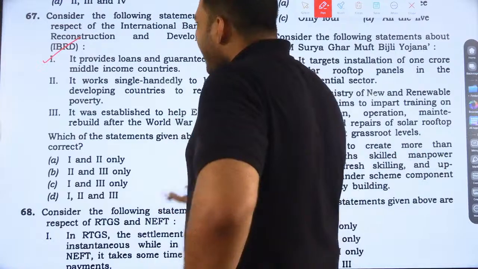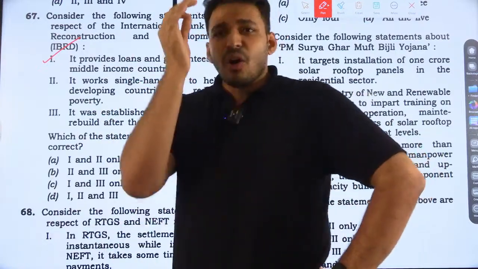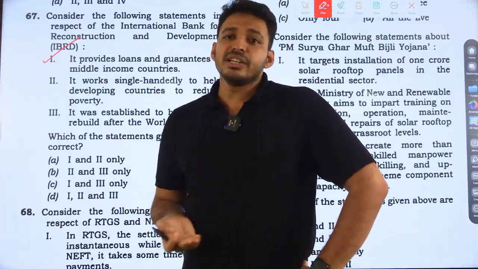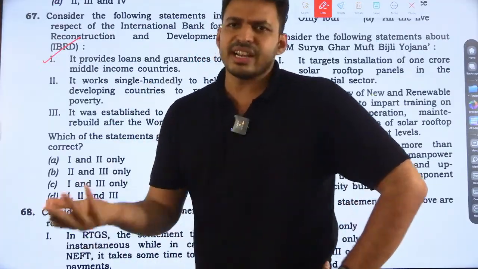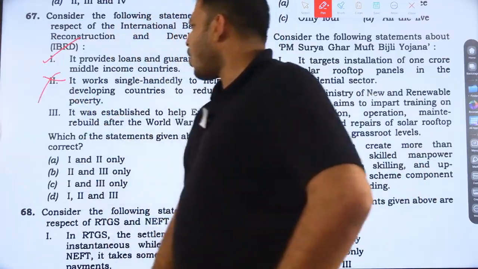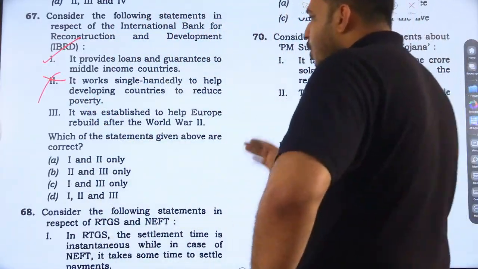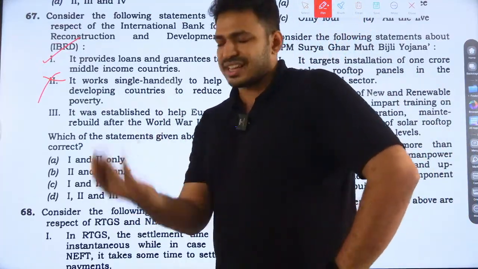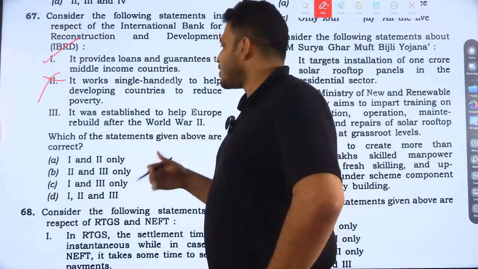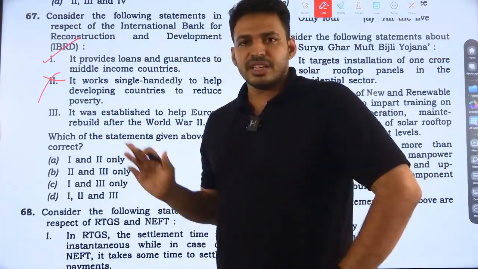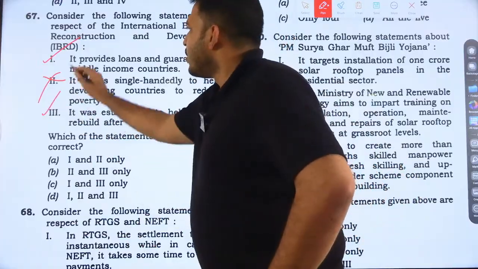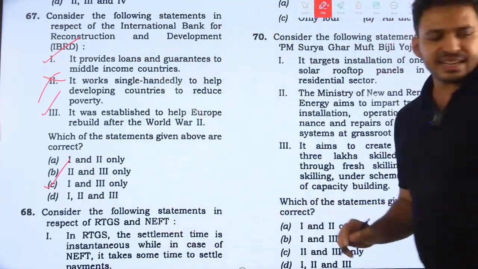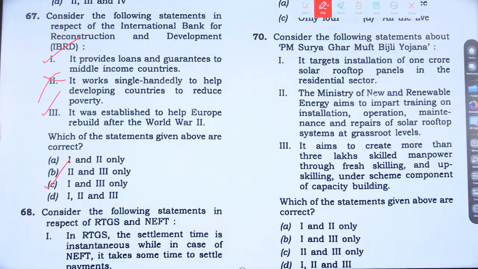Again, it's a logical thing. It says it is the only bank which helps the middle income countries to reduce poverty. That definitely won't be right. It's an extreme statement. Wrong. It was established to help Europe rebuild after the Second World War. I mean, after the Second World War it started, established for rebuilding Europe. Yes, that is also true. 1 and 3, option C is the right answer of 67C. Yes.